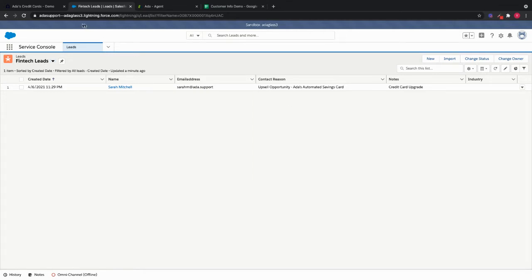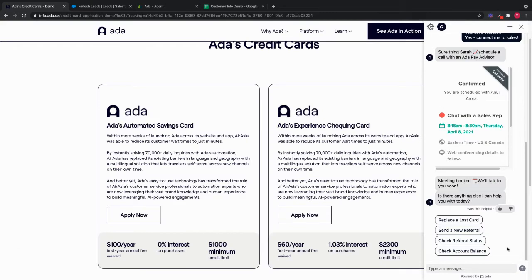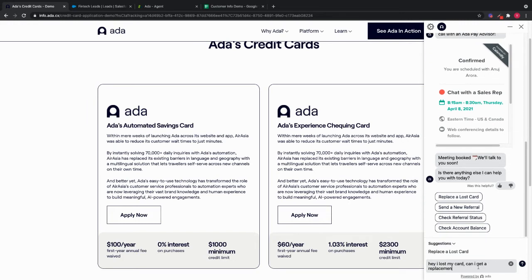Now let's assume that Sarah got her second credit card and she's come back to the website to speak to the bot about a support question that she has. We're going to see how Ada is able to help Sarah self-serve and get the resolution that she needs. So I'm going to go ahead and say, "Hey, I lost my card. Can I get a replacement?"